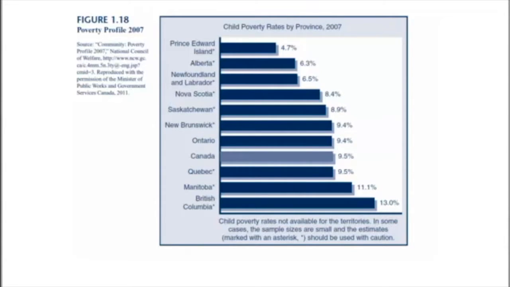The example in figure 1.18 gives the child poverty rate for different regions of Canada. Prince Edward Island has a rate of 4.7% and Alberta a rate of 6.3%. The difference is 1.6%. A value of 0 indicates no child poverty.